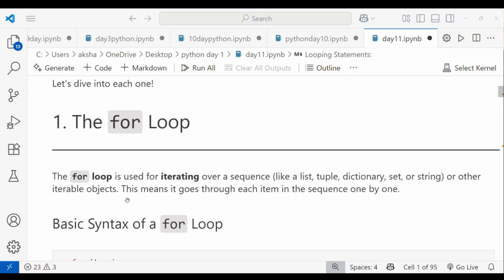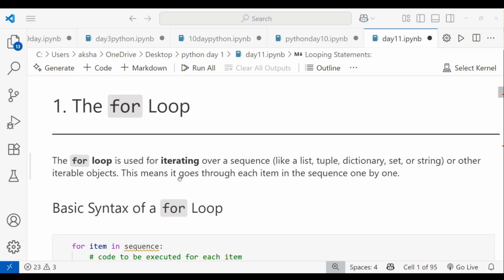First, what is a for loop? A for loop is only for iterating over a sequence. A sequence means a list, tuple, dictionary, set, or string, or any other iterable object. Iterable means we can iterate over it. This means it goes through each item in the sequence one by one. So the for loop can be handled easily.